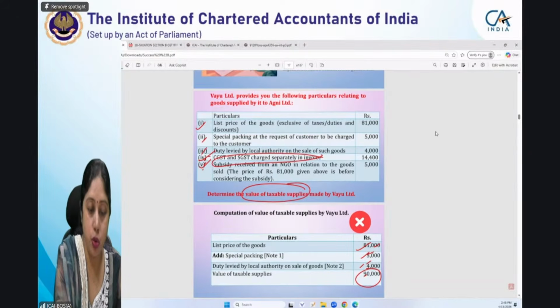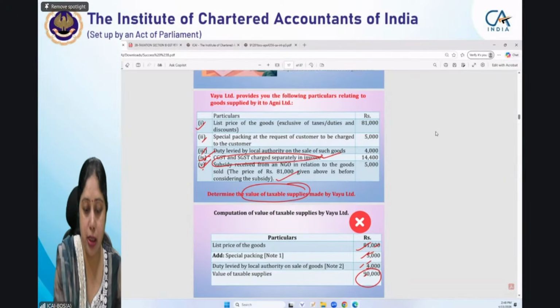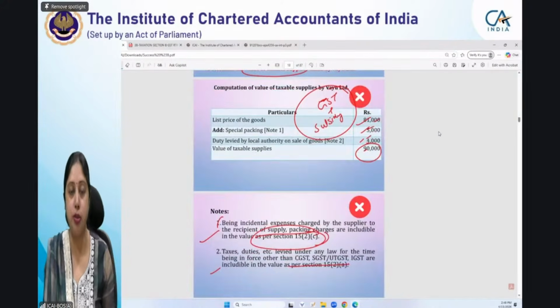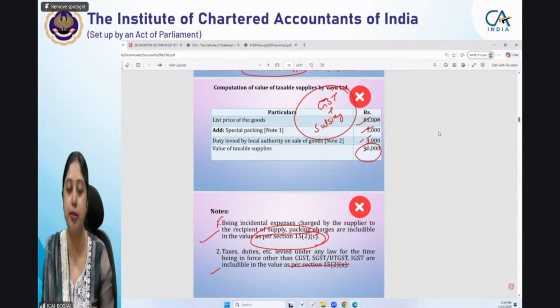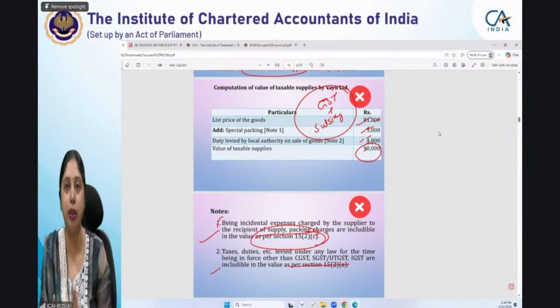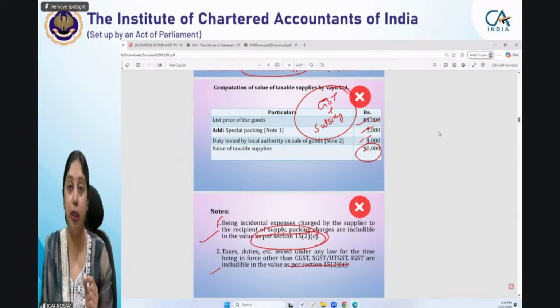So these 2 items, CGST and SGST charge and subsidy, were given in the question. They were not impacting the answer. So this student has not taken them in his answer. He has nowhere mentioned any reason why he is not taking CGST and SGST while computing value. He has not given a reason for not considering subsidy in this particular question. That is fine, that you will not consider it while arriving at the answer. But the reason for the same is very, very important. You have to mention it.